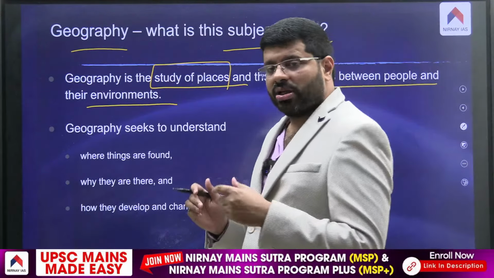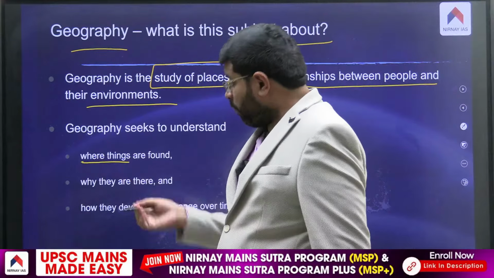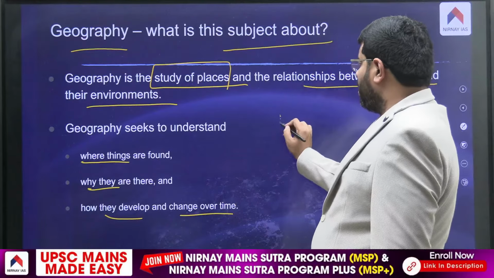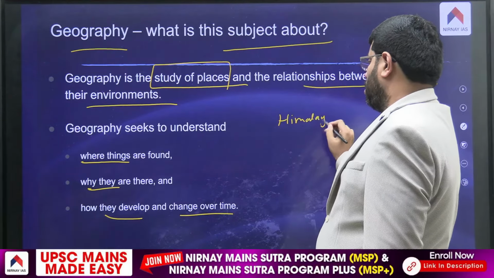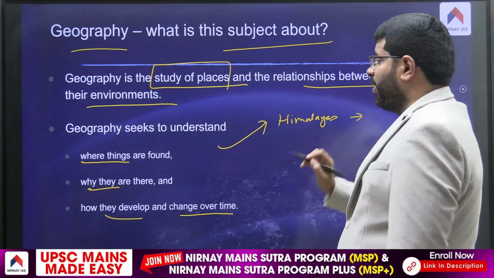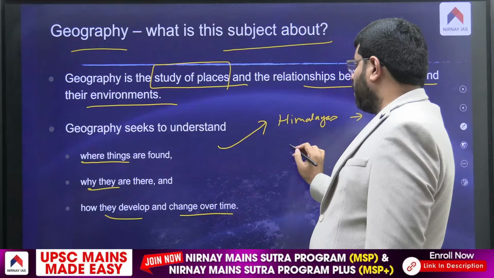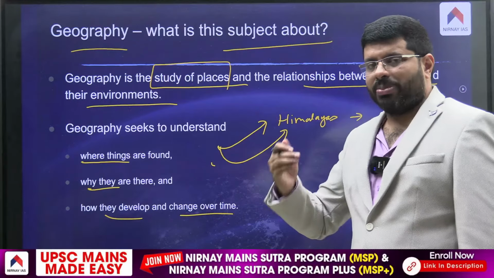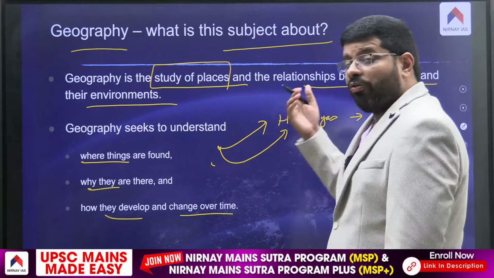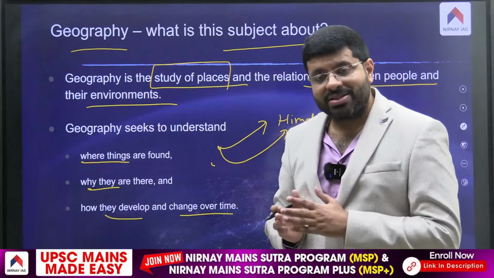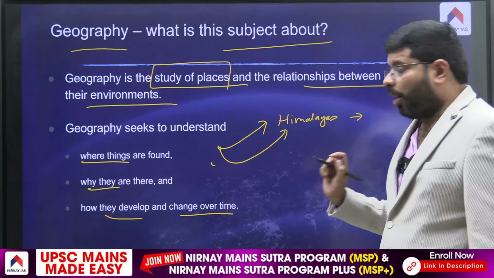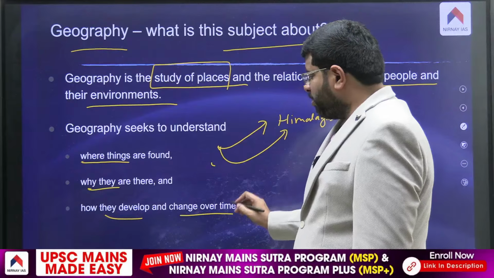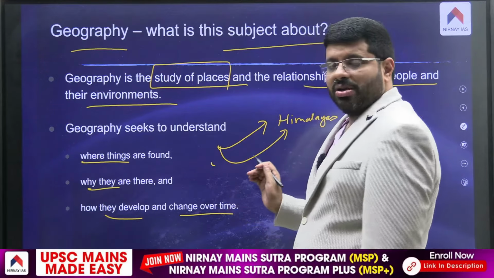In the process, what do you tend to understand as geography? We tend to understand in geography where things are. Why are they located there? How did they change over time? For example, where are Himalayas? Northern part of India. Why are they part of the northern part? Plate tectonics. There is a plate movement. Why are they the loftiest mountains? Why not a mountain like Andes? How did they develop? How did they change over time? What are the human activities which you have done which made the changes? What are the consequences? How to take care of that?